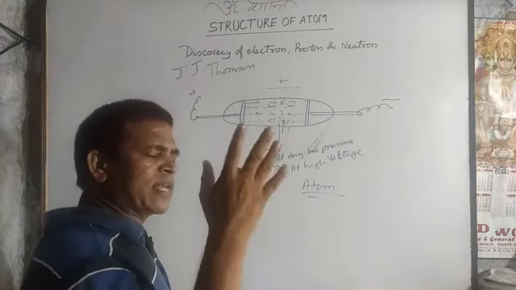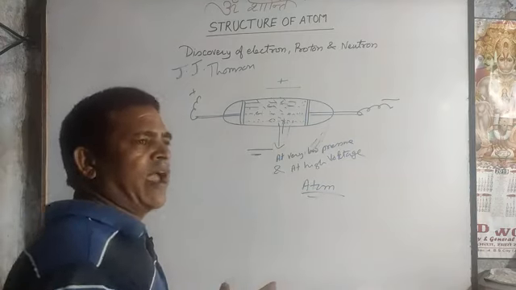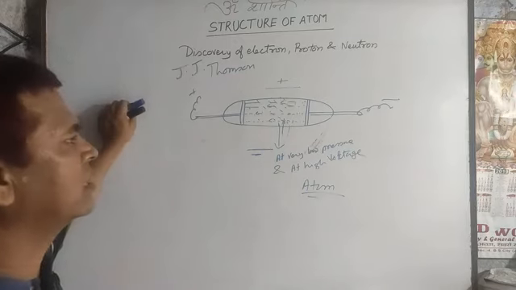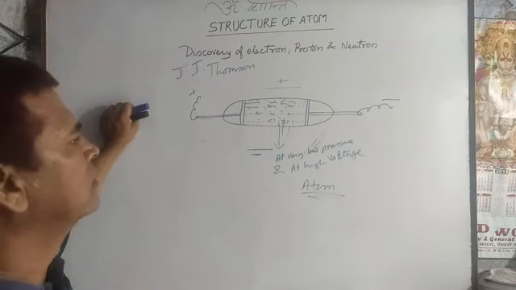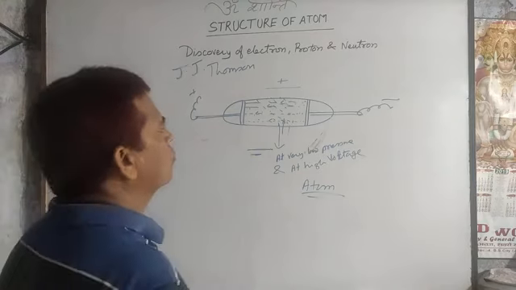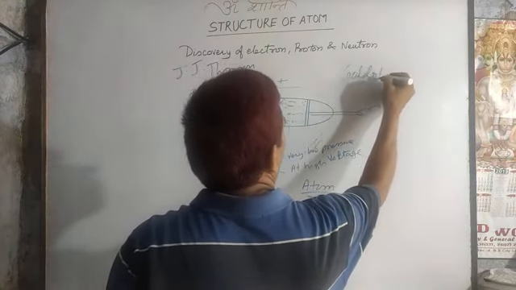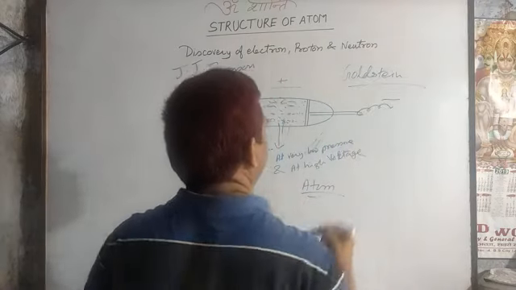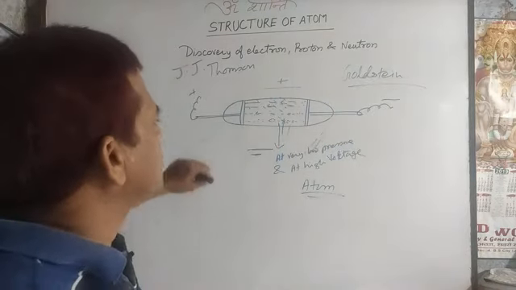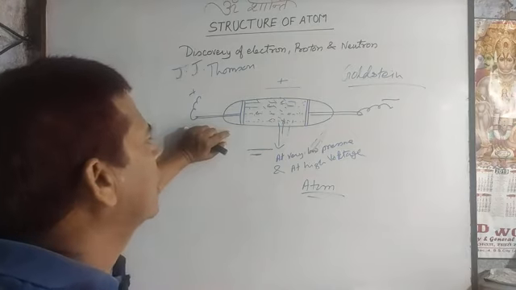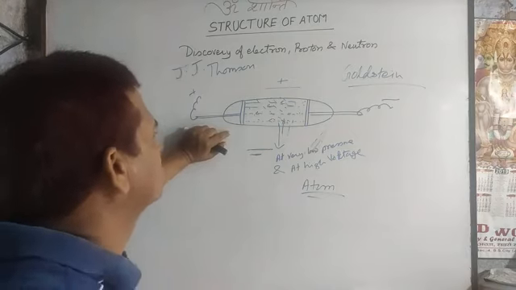So again several scientists got involved to find the other subatomic particle, and one scientist, whose name was Goldstein, succeeded in finding it.